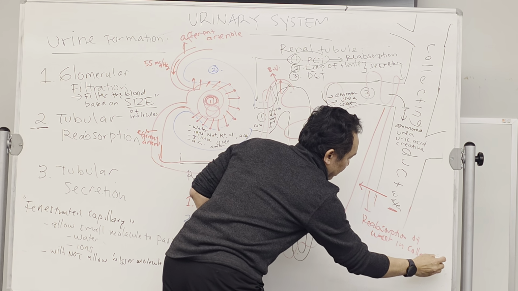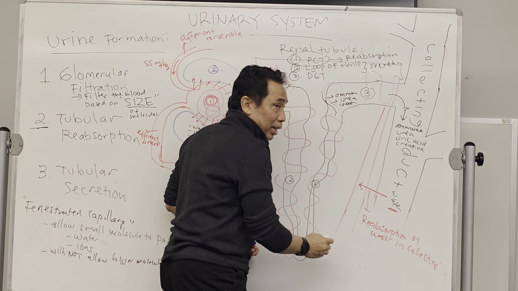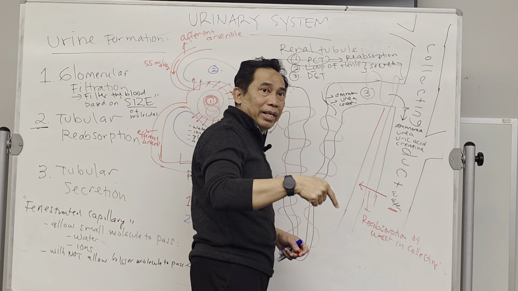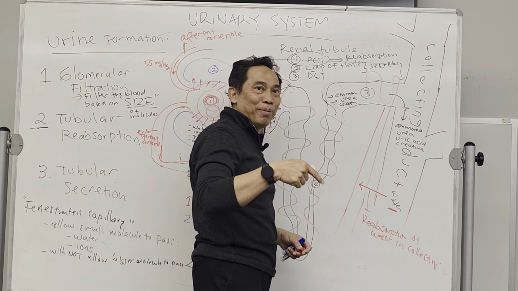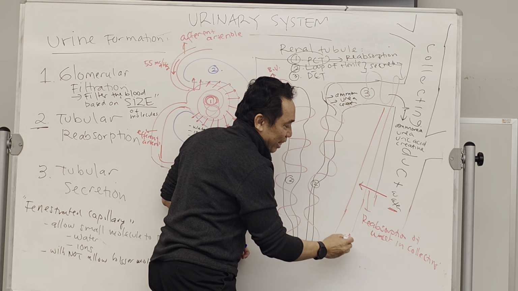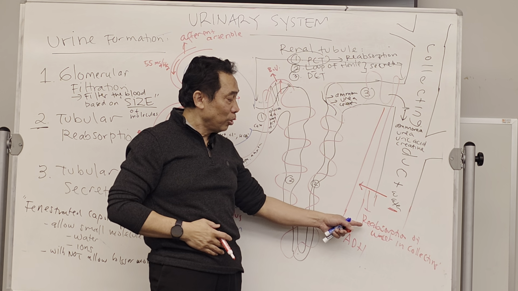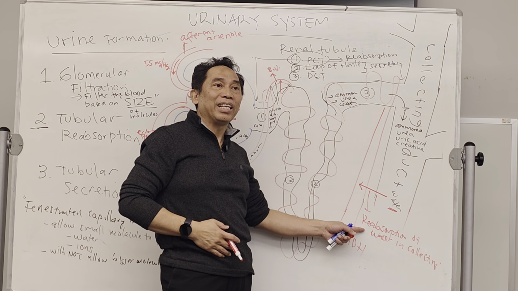And this is controlled by one of the important hormones produced by the hypothalamus and stored in the posterior pituitary gland. You still remember the name of the hormone? It's called ADH. So ADH will control this reabsorption of water from the collecting duct.